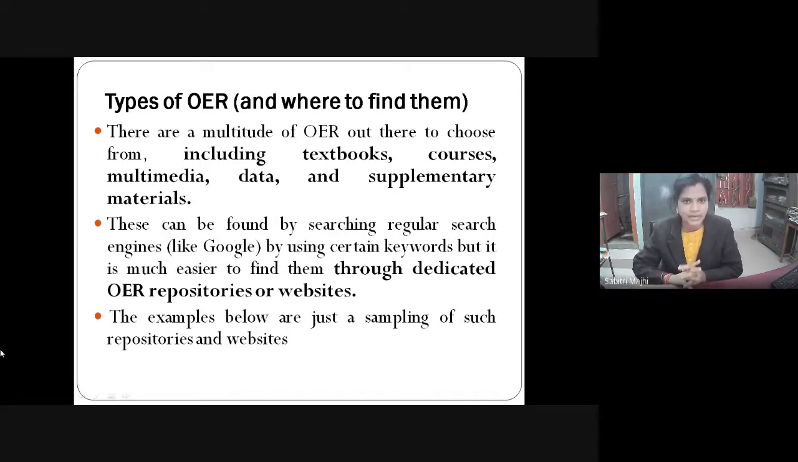So what are the types of OER? OER is available in a multitude of formats like textbooks, courses, multimedia, data, and supplementary material. These are available in various formats, and they can be found by regular search engines like Google by using certain keywords, but it is easier to find them through a dedicated OER repository.